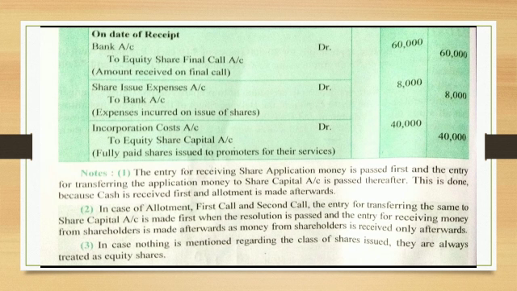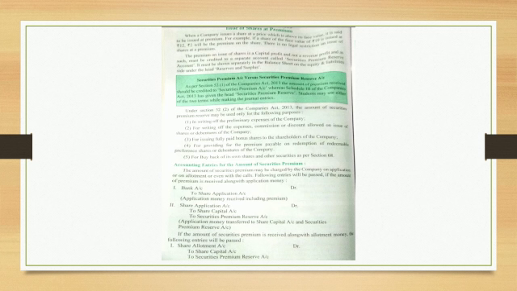One more important point: when nothing is mentioned regarding the class of the share, it is always treated as an equity share, and you have to mark the word equity along with the share capital. Let's do the next question. If the company issues its shares at premium, what is to be done?